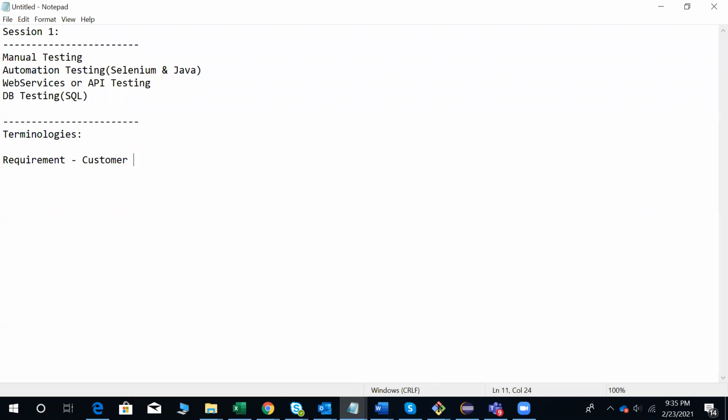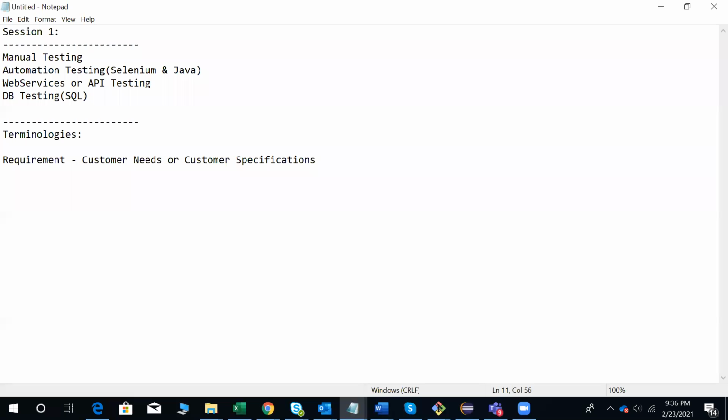So customer needs, who is going to provide the requirements to the entire team? We are going to get it from the customer. Based on those requirements, we are going to perform the testing on our application or develop our application. So requirement is something like customer needs, or customer specifications.